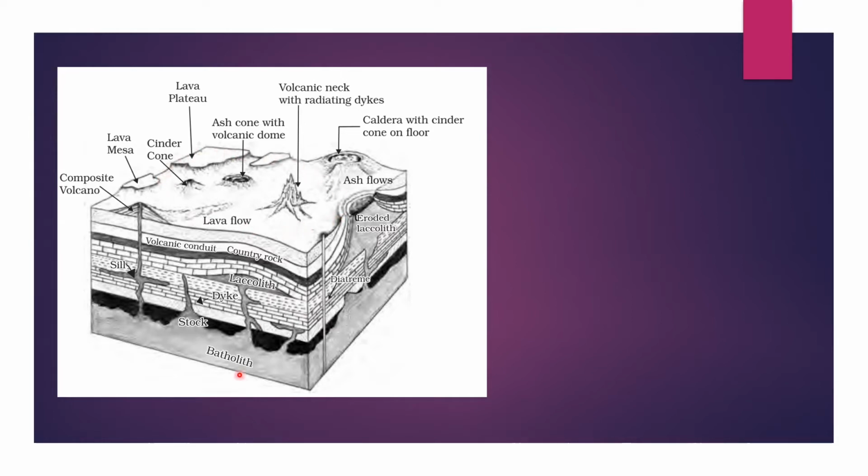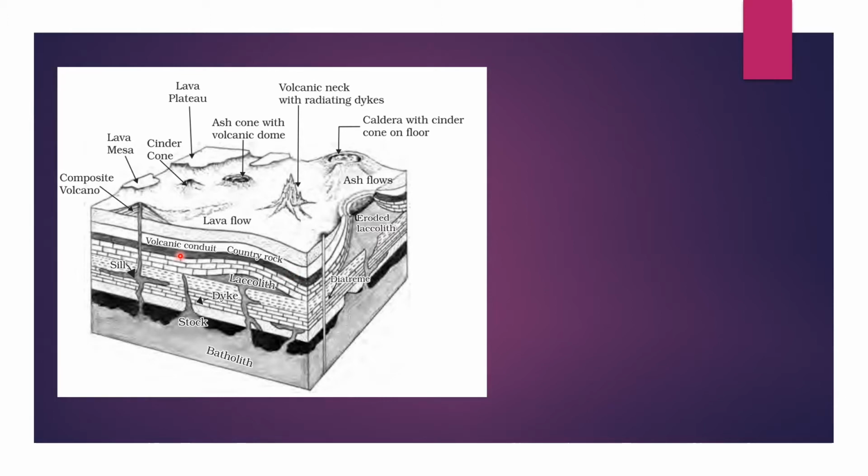But before reaching the Earth's surface, it may solidify inside the lithosphere or crust. Here, these forms are formed in such a way. So, this is called intrusive forms. The forms which are made in the interior of the Earth, that is in the crust, are called intrusive forms.